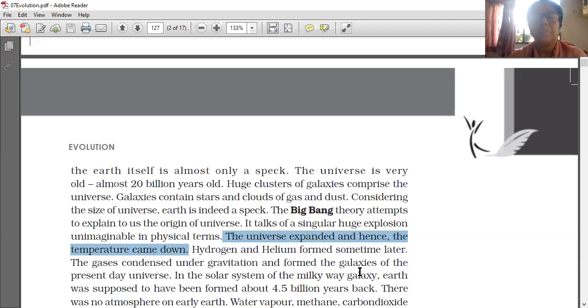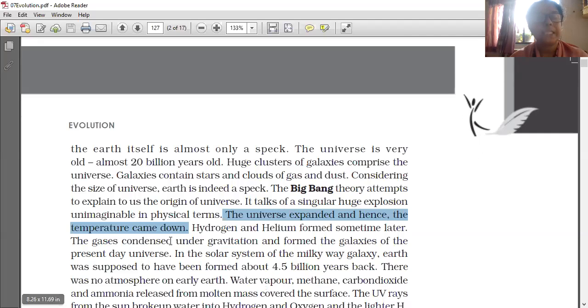Hydrogen and helium formed sometime later. So according to the Big Bang theory, there was a single huge explosion, unimaginable in physical terms. The universe expanded, and as a result the temperature came down. Hydrogen and helium formed sometime later. The gases condensed under gravitation.